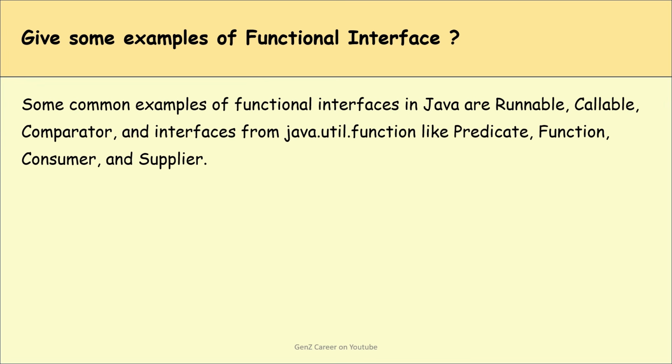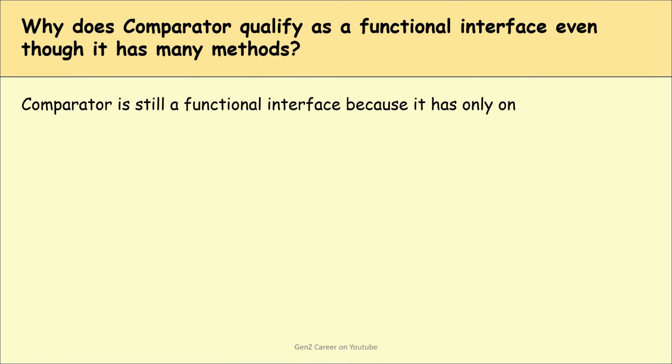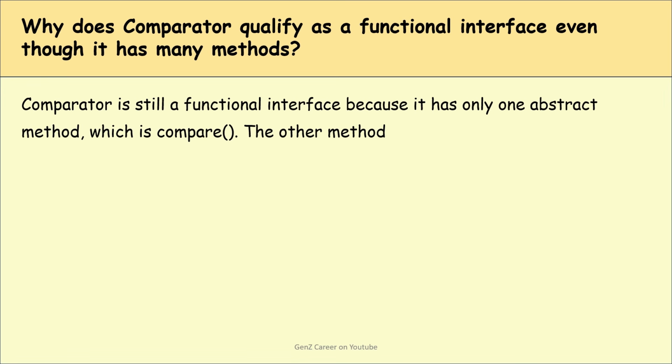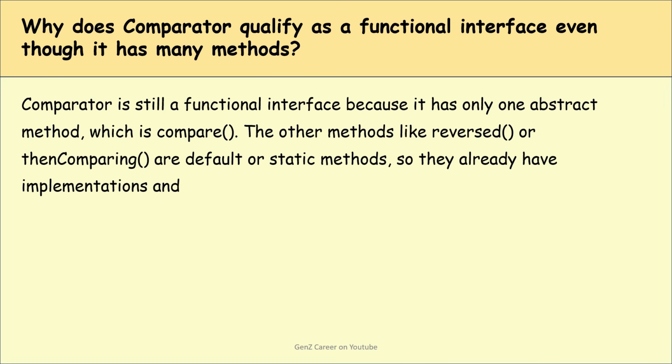Okay. Why does Comparator qualify as a functional interface even though it has many methods? So this is a good question. Comparator is still a functional interface because it has only one abstract method, which is the compare method. Are you getting my point? The other methods, basically like reversed or thenComparing, are default or static methods. So they already have implementations and do not break the functional interface rule.